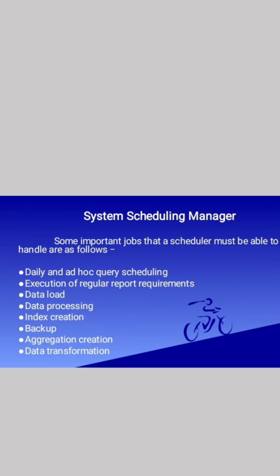Then let me discuss the topic System Scheduling Manager. Some of the important jobs that schedulers must be able to handle are the following. They are daily and ad hoc query scheduling, the execution of regular report requirements, the data load, the index creation, and backup and recovery, which is very important and is done by the System Scheduling Manager.